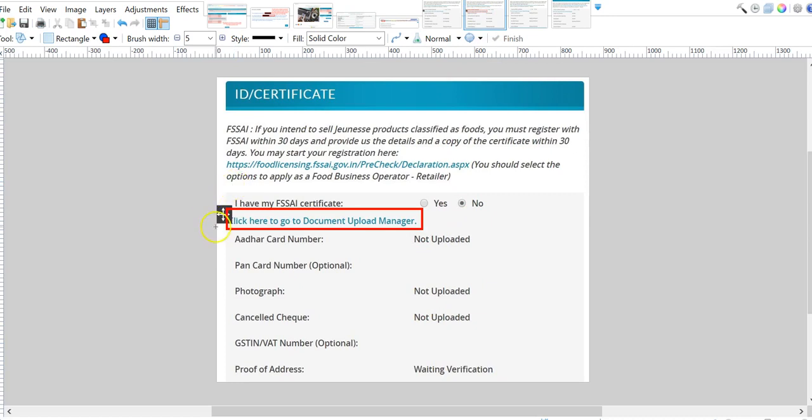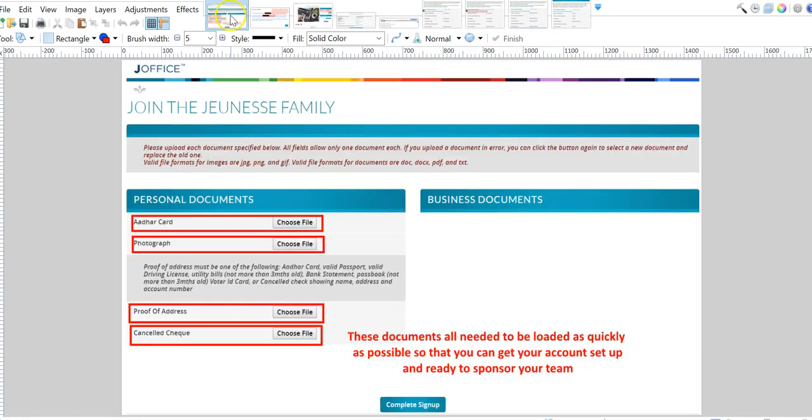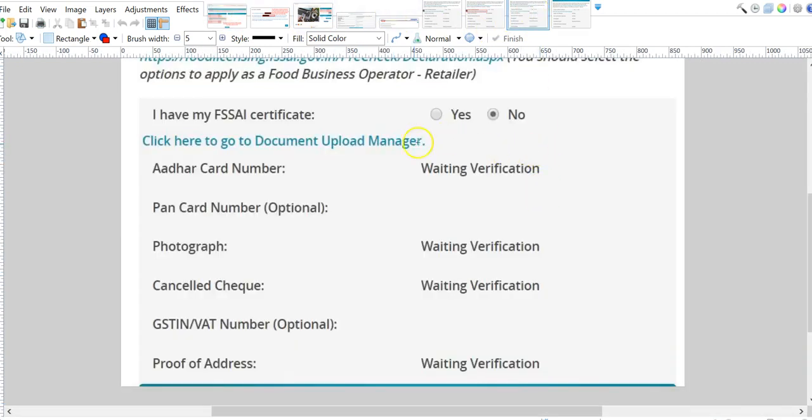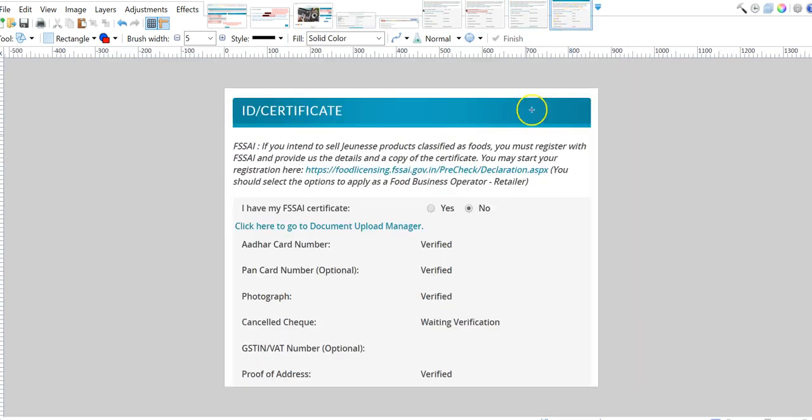And so then what you need to do is click on this button here, click here to go to Document Upload Manager, which is going to take you back to this document. That's what it's going to look like. And then once you complete it, you're going to be able to see here that it's waiting for verification. And once things are verified, then it'll say verified. Now this case, still waiting for verification.